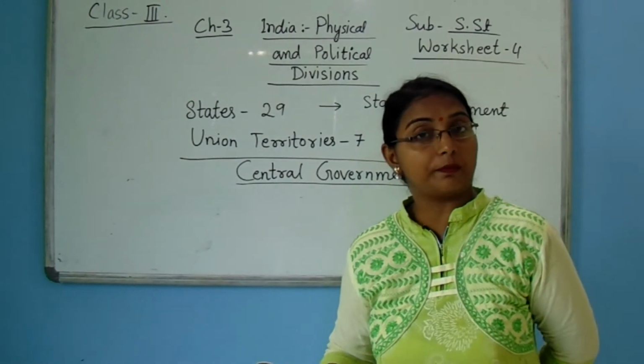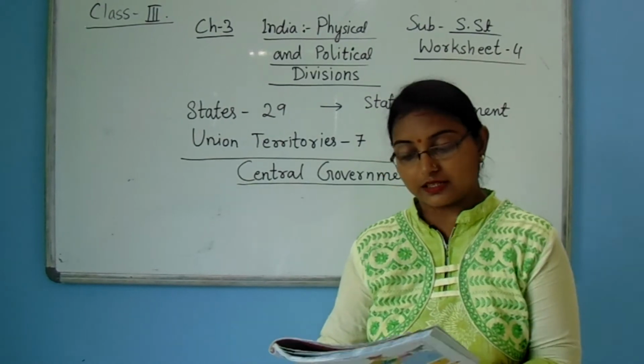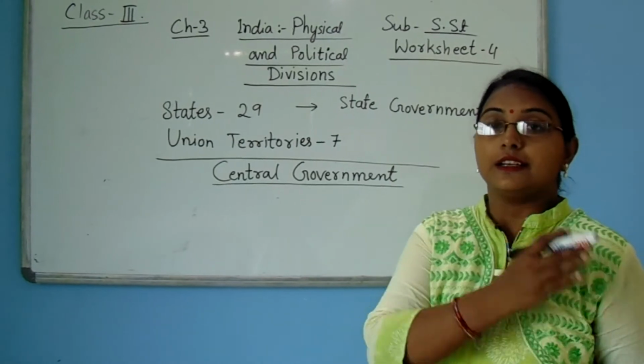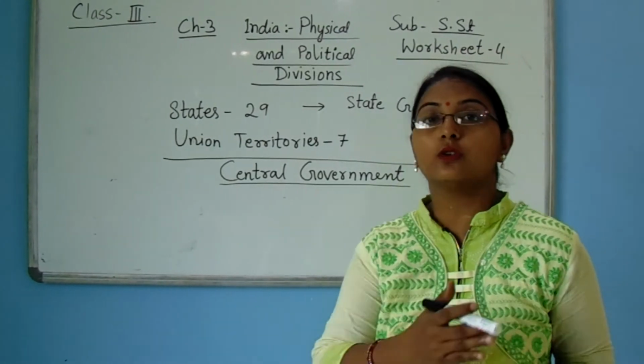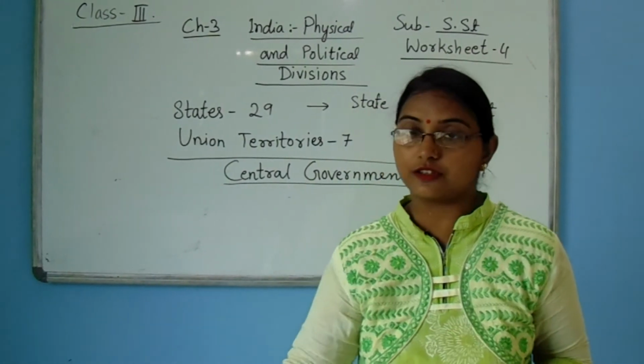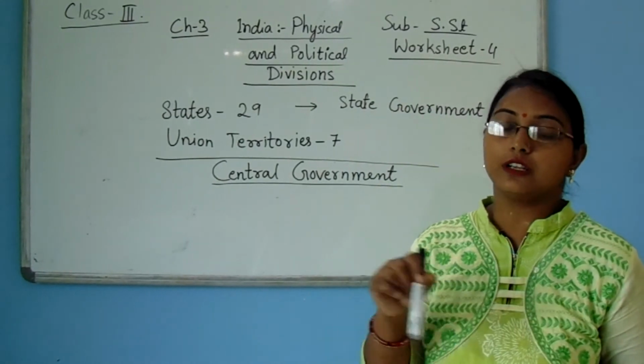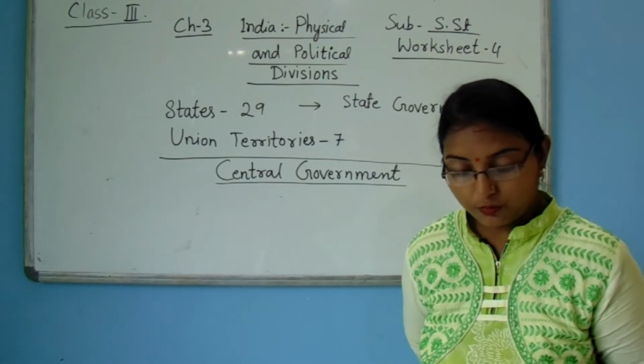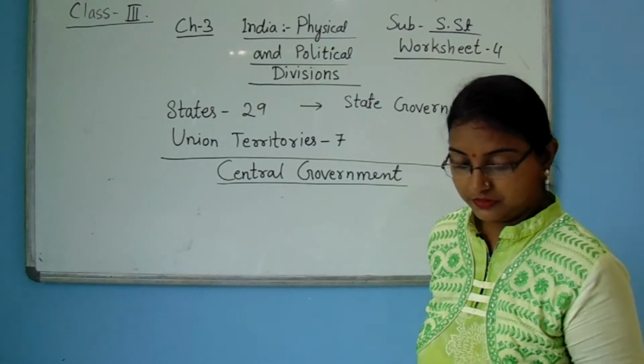Some islands lie in the south and southwest and the northeast. The two island groups are Andaman and Nicobar and Lakshadweep.